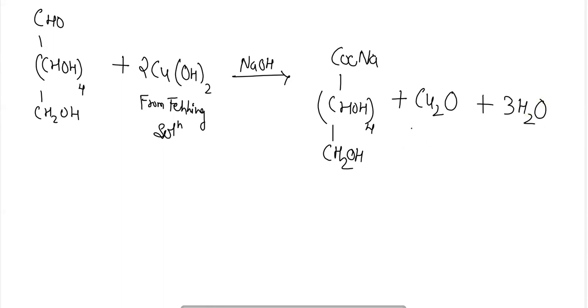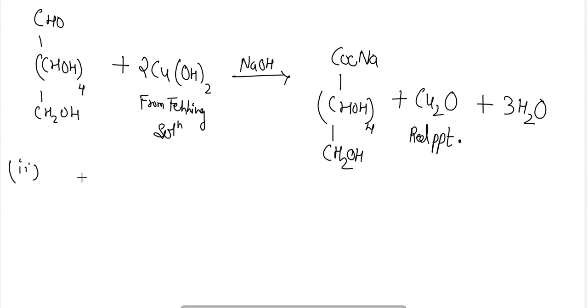This Cu2O will be a brick red colored precipitate, which shows that glucose is present there.